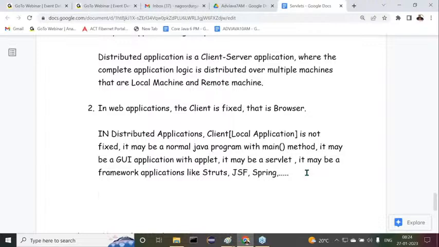Observe carefully. Then another point here, what I'm telling to you: those who are in packages like advanced Java, some of you might have taken. Basic Java package up to advanced Java it's okay, but for the complete Java package and full stack Java, after completion of this class, immediately we are having the Spring class. Today I'm going to take a demo for the Spring class. So you have to attend that Spring class also. That's the point here.